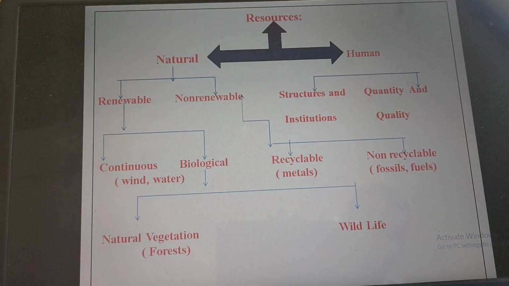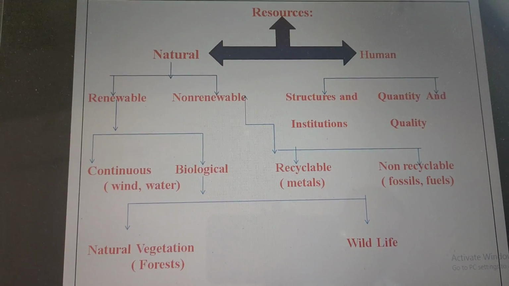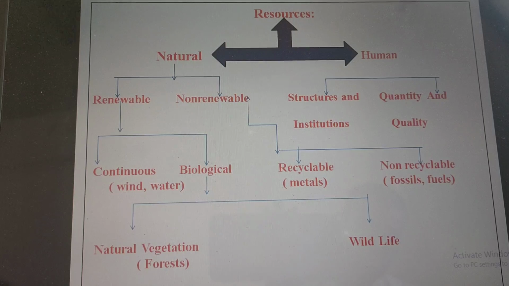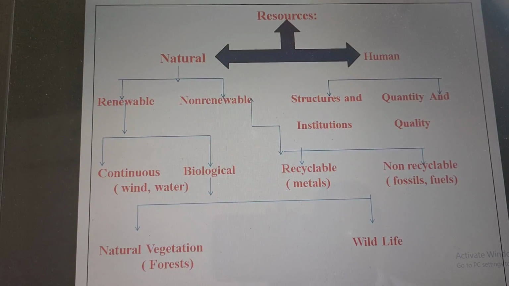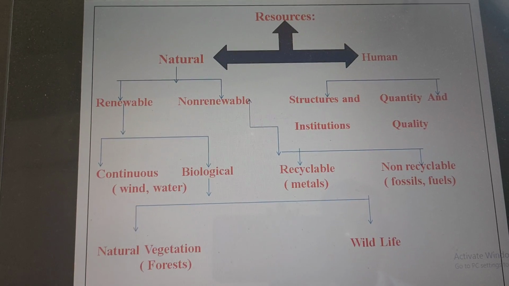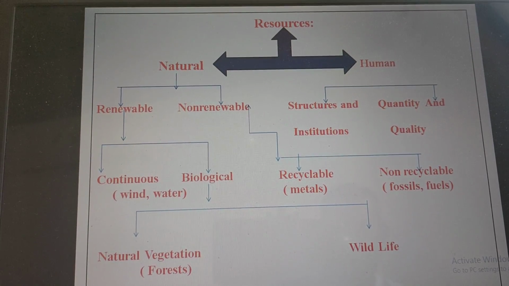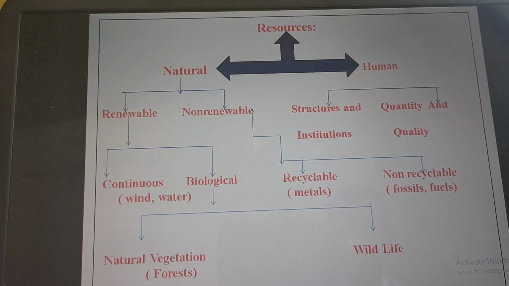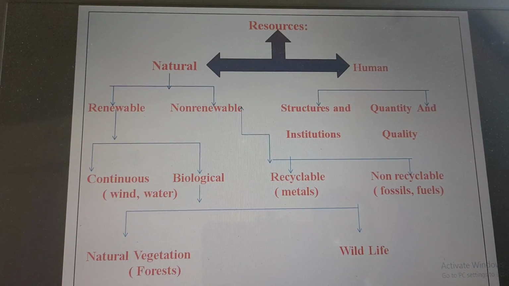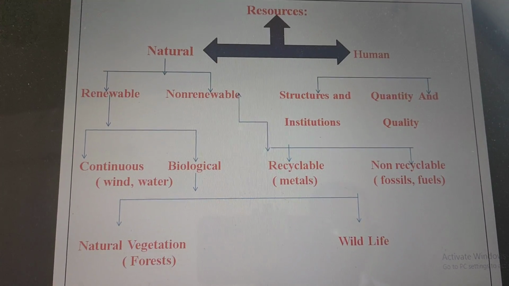So let us start. So let us see first about this diagram. Here in this diagram, or in a flowchart, what you can see is how resources are divided. Resources are natural resources and human resources.